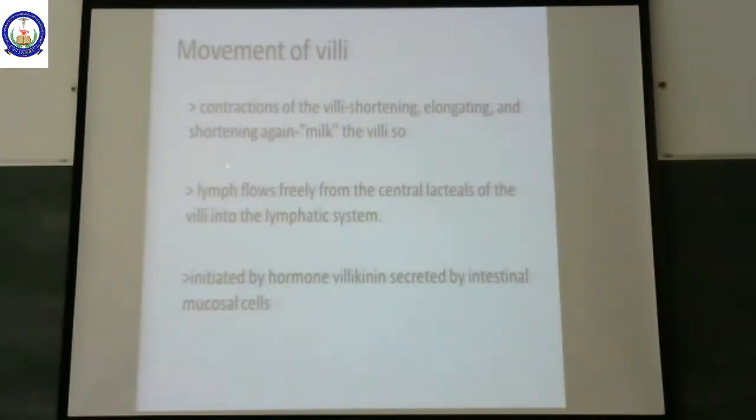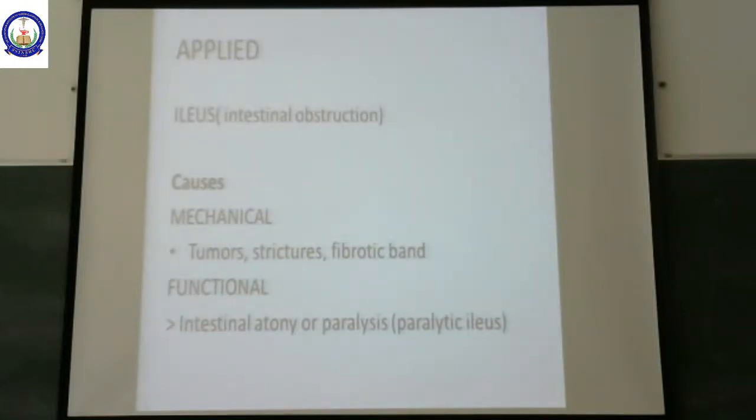Also, lymph flows freely from the central lacteals of the villi into the lymphatic system. This movement of villi is initiated by the hormone called villikinin, secreted by intestinal mucosal cells. This is about the movement of villi.